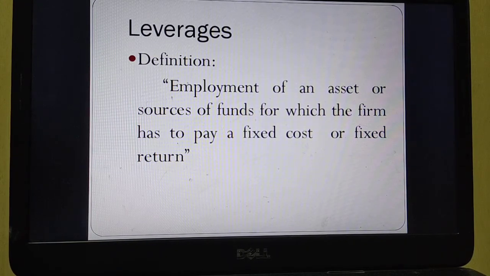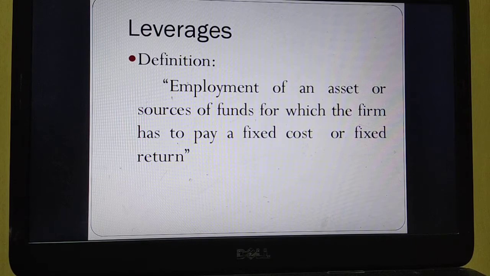So employment of an asset here means the fixed assets the company is buying, like land, building, machinery. All these things require a depreciation cost. So depreciation has to be levied on the assets. So the depreciation amount is called a fixed cost. Employment of fixed assets leads to payment of depreciation, that is the fixed cost.